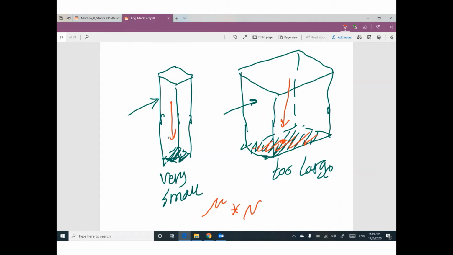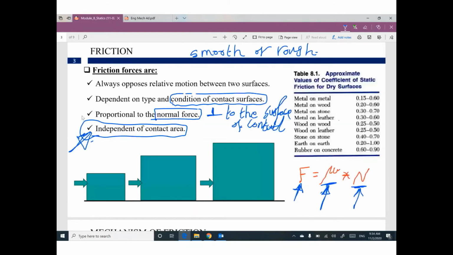N is the force perpendicular to this surface. So the only two factors affecting friction force are the type of contact surface and the weight perpendicular to this surface. So I don't care about the area of the contact surface. Is it too large, too small? I don't care about this point. It's not a factor. So friction force is independent of contact area. Any question?